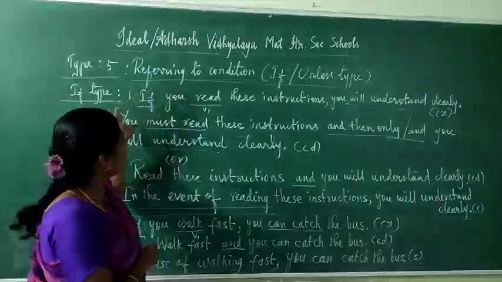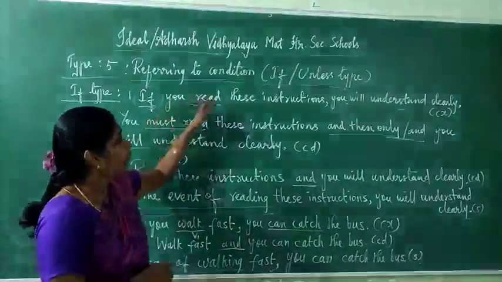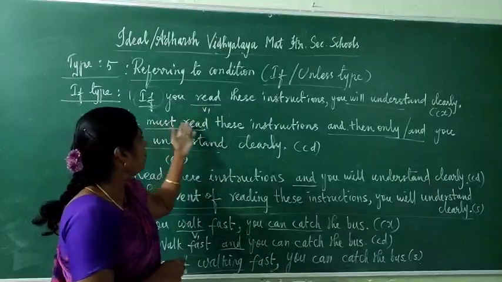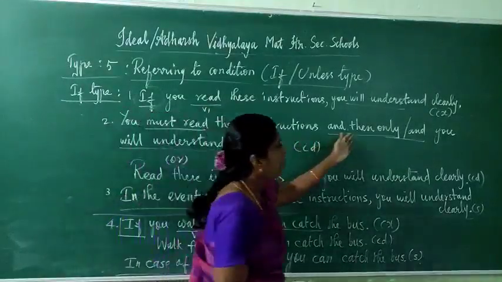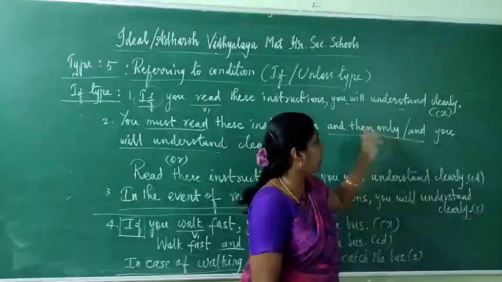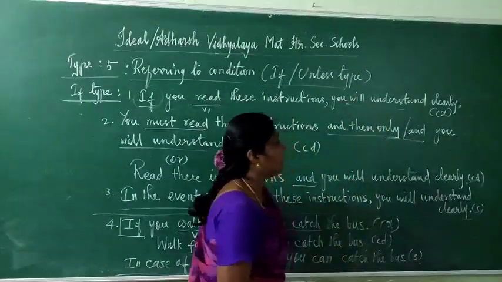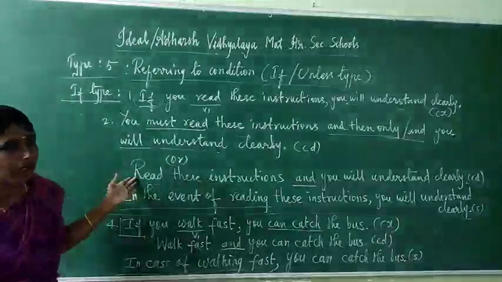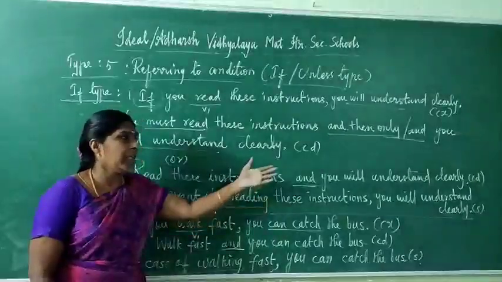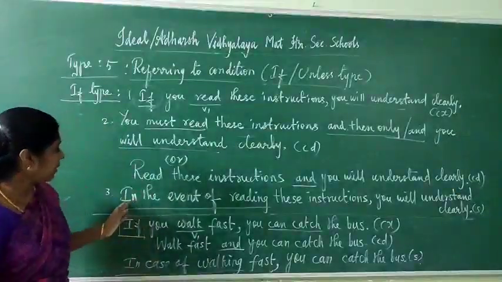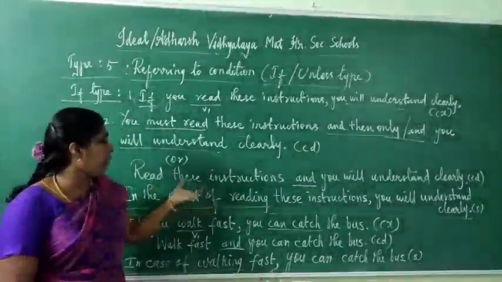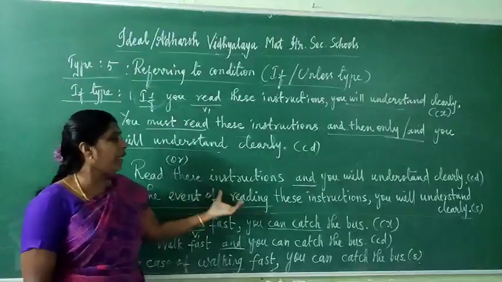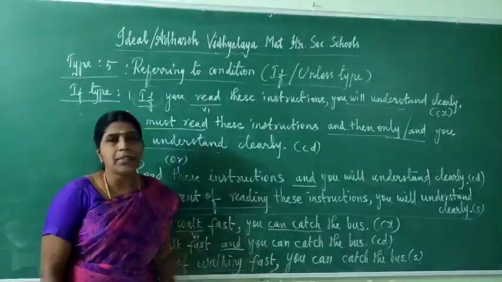If you begin with the subject, use either must or should, and afterwards write the verb: you must read these instructions, and then only, or and, any one you can write, and then only you will understand clearly. That is compound. Here you can begin with the main verb also: read these instructions and you will understand clearly. So for simple, in the event of, and afterwards write the ing form: in the event of reading these instructions, you will understand clearly.